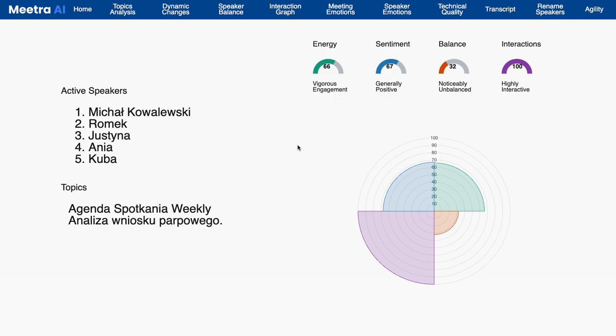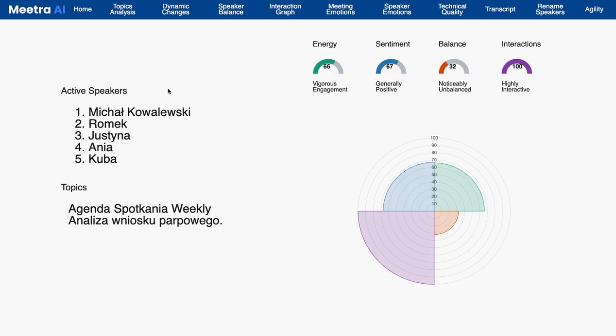Meetra AI allows us to assess the condition of a team by analyzing the way they meet. And we're talking about both remote and hybrid teams, where management is highly challenging. So on this first screen, you can see, and that is being done fully automatically using the infrastructure that we have built. So we're not using any external services for this.